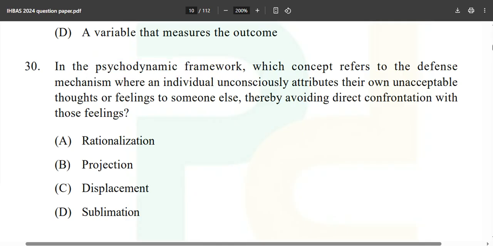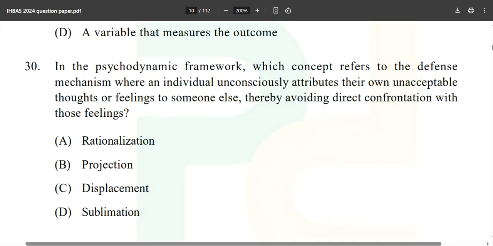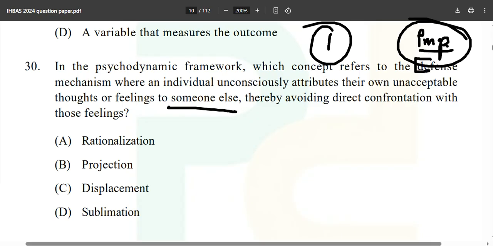Okay, so now in this question, in the psychodynamic framework, which concept refers to the defense mechanism, which is again IMP. If you are sitting for IHBAS 2025, make sure that you study defense mechanisms. Guaranteed 1 mark you can score from there. Where an individual unconsciously attributes their own unacceptable thoughts or feelings to someone else, thereby avoiding direct confrontation with those feelings.